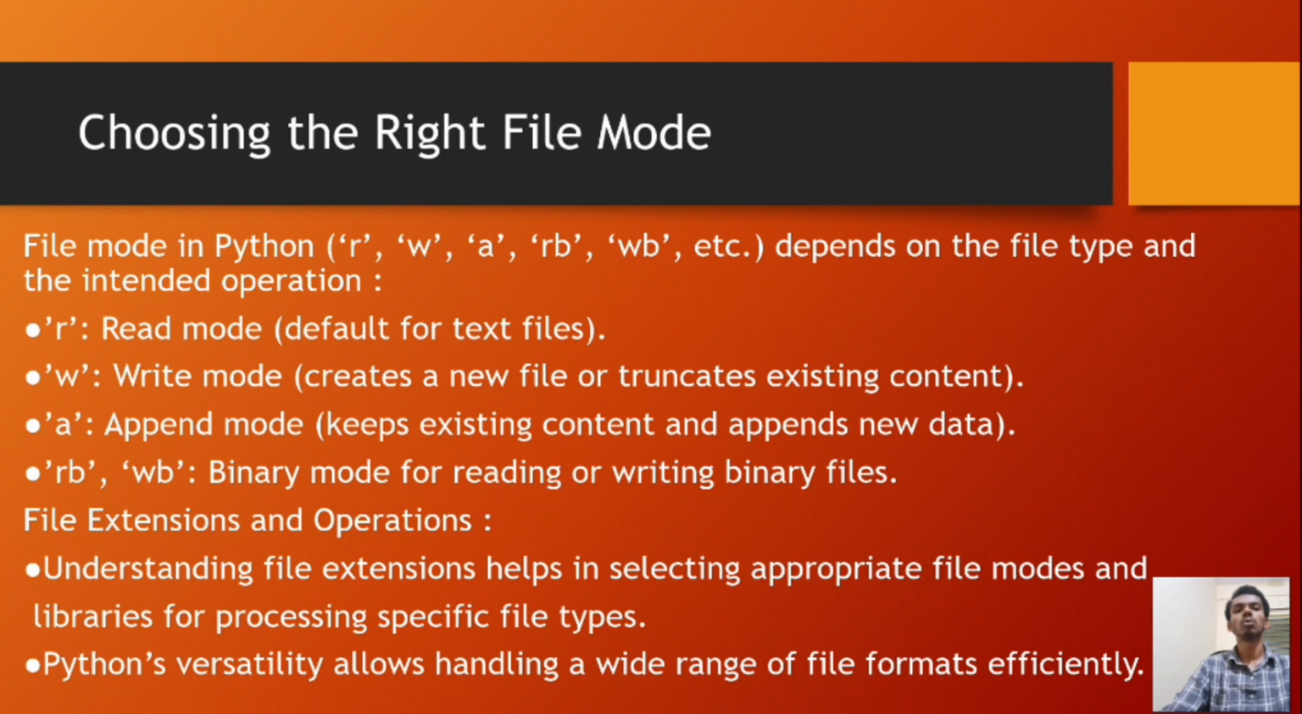w is the write mode. It creates a new file or truncates existing content. a is the append mode, which keeps existing content and appends new data. rb, wb are binary modes for reading or writing binary files.